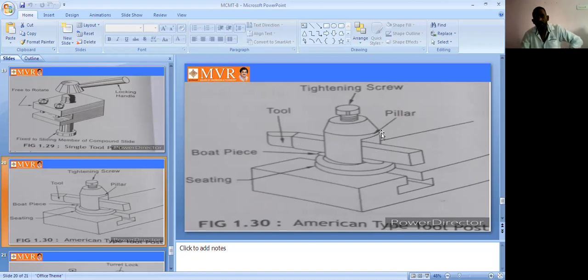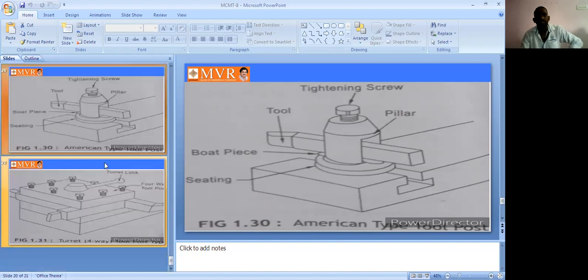See here, it is the pillar. It is threaded. When we fix the tool inside, the tool is fixed into this hole. After we tighten this, when we want to remove the tool, we loosen that tightening screw, and then the tool comes out smoothly. So this is one of the American type tool post tool holding devices.